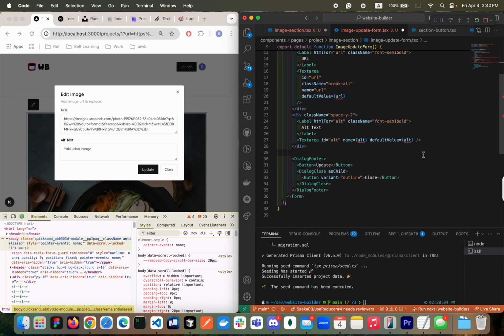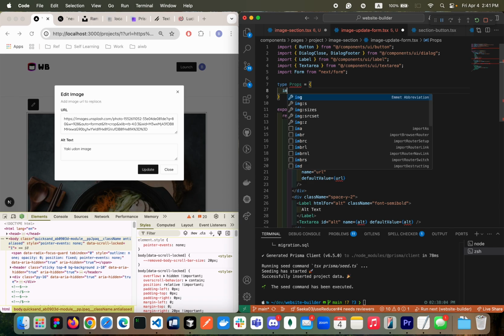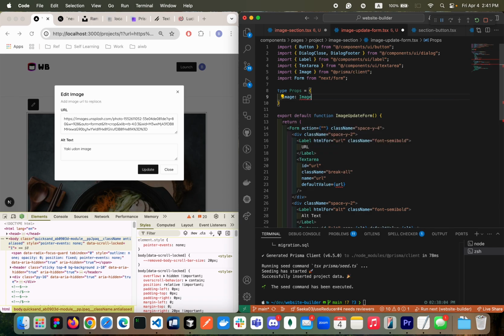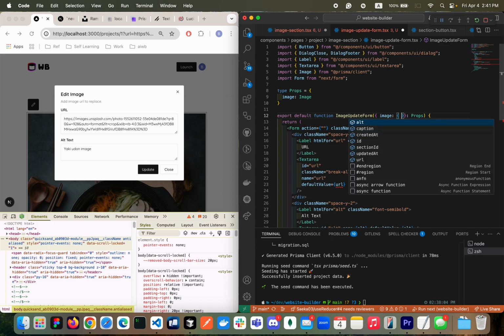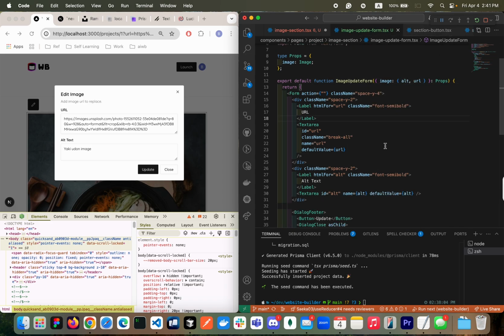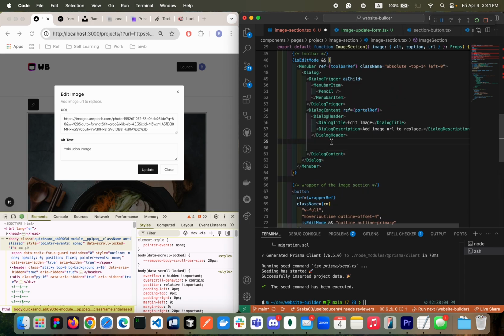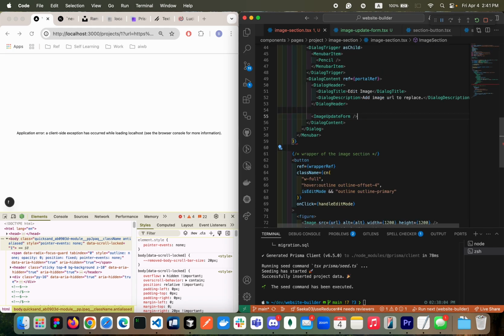URL and then alt, those things we need to accept from the parent. Let's do that. Type props. Let's accept the whole image. Image from Prisma client. Image, this structure. The alt for you. And then we'll be accepting the form here. Okay. So the form will be right here.